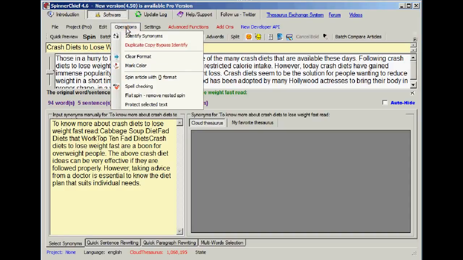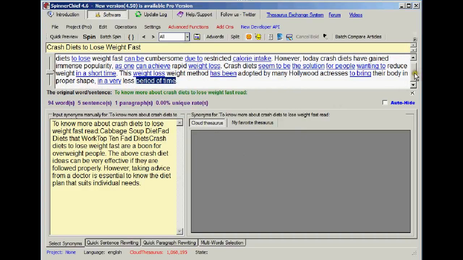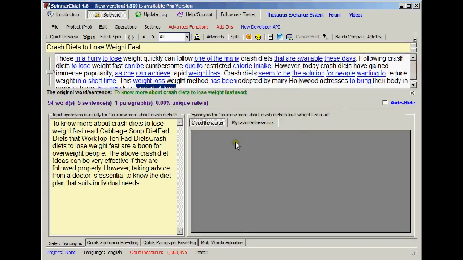Now, instead of spinning, the first thing we're going to do is identify synonyms. I'm sure you've done that before. We're going to use the phrase function using 2 as a setting. Click OK to that, and there's all the synonyms highlighted. Now, the reason we're not passing Copyscape is because Copyscape uses 4-word sequences. So if there's a sequence of 4 words that are the same, then you've got much less of a chance of passing a Copyscape check.